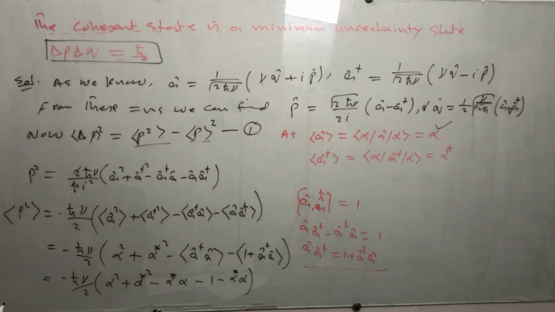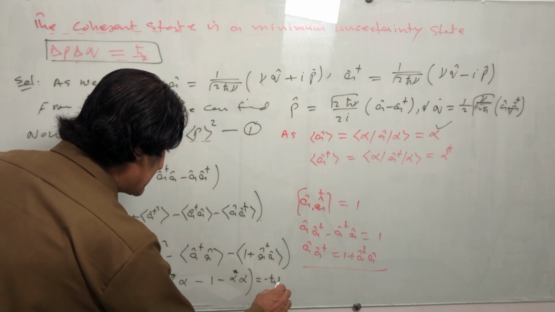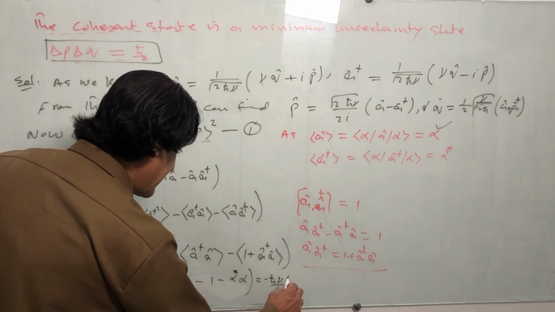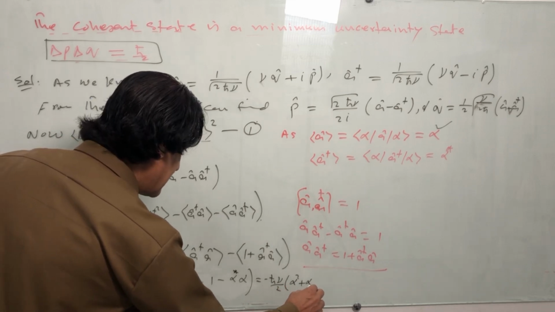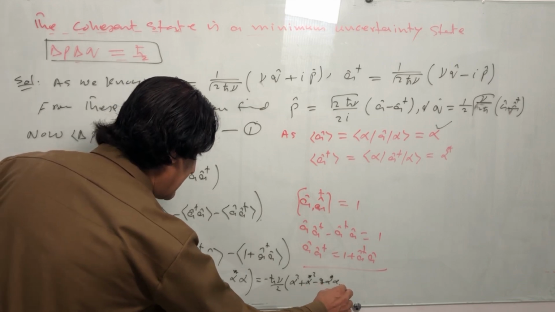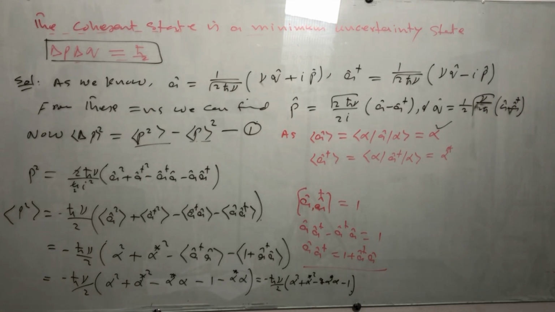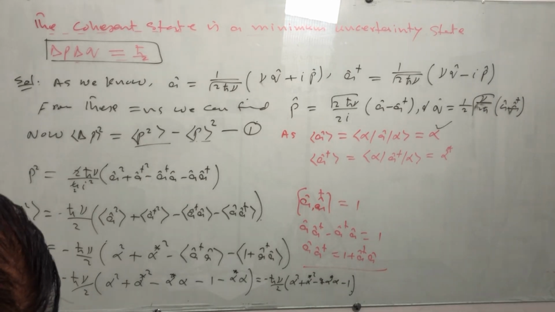Further, this will be equal to minus ħν divided by 2 times alpha square plus alpha star square minus 2 alpha star alpha minus 1. So this is the final result.